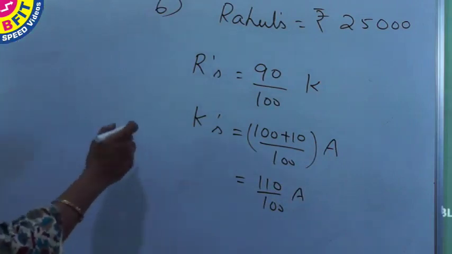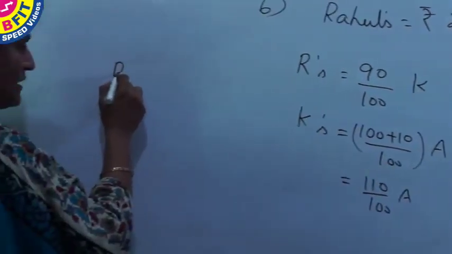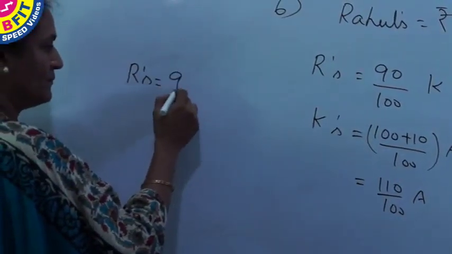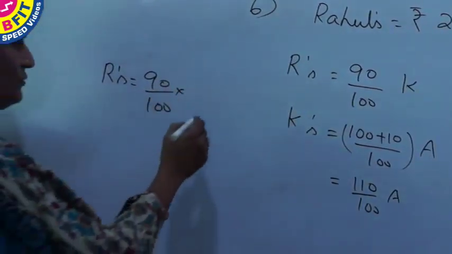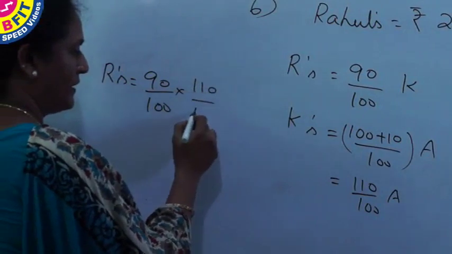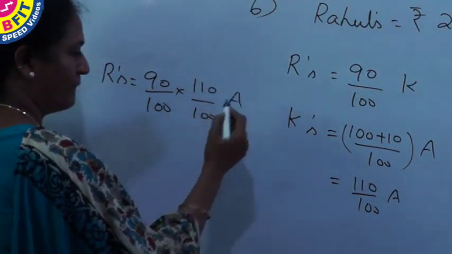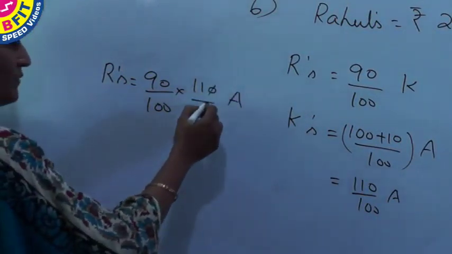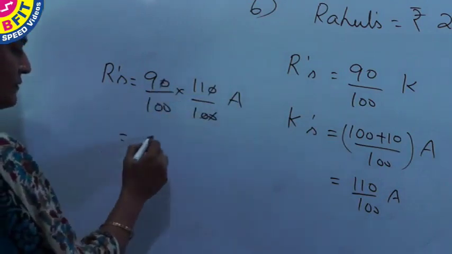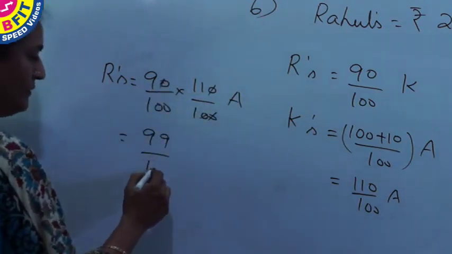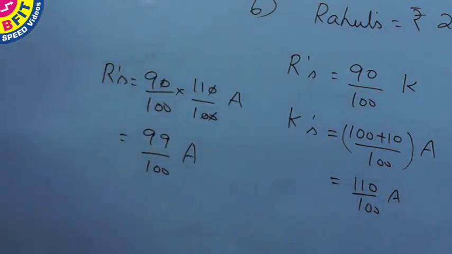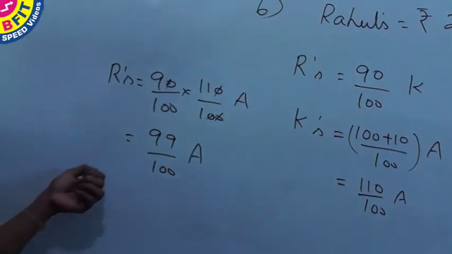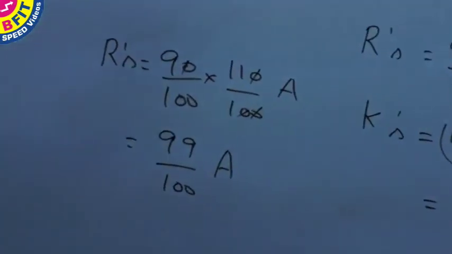And now substituting for Kumar's salary, which is equal to 110 by 100 times of A. So now cancelling this, you have 99 by 100 of A. So Rahul's salary is 99% of Anu's salary.